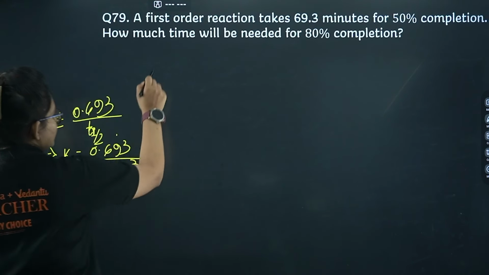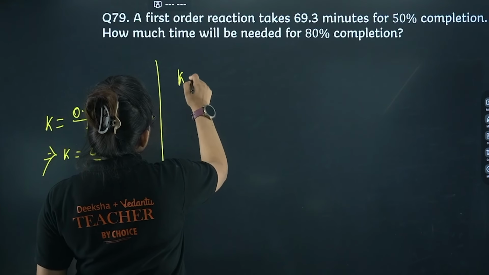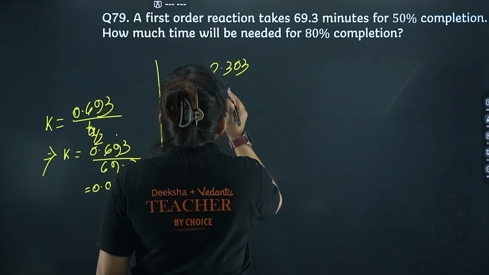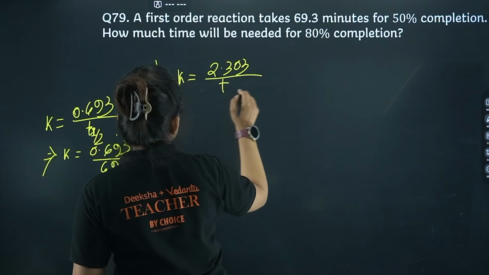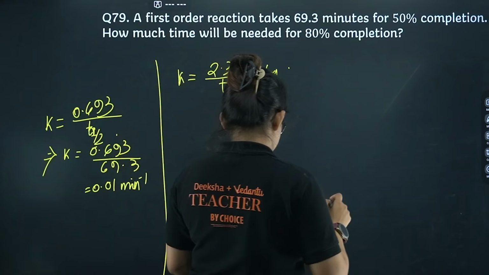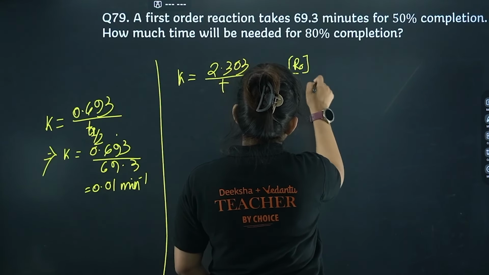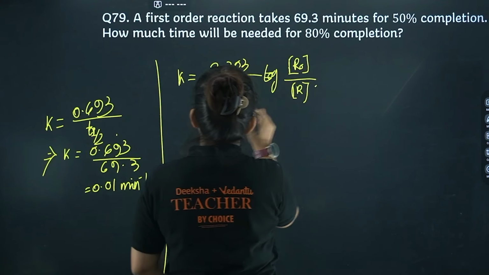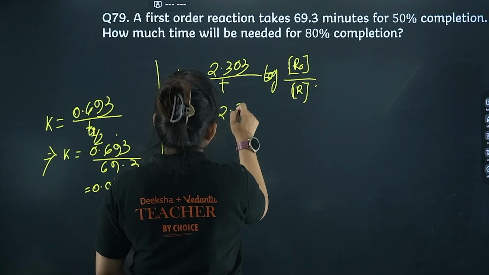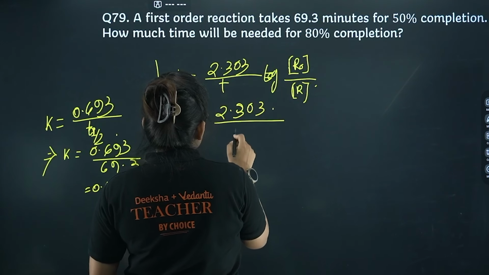Let's put the value of K in first order kinetics. K equals 2.303 divided by T into log of, let's say, R0 by R, right? From here I can take T equals 2.303 divided by the K value.